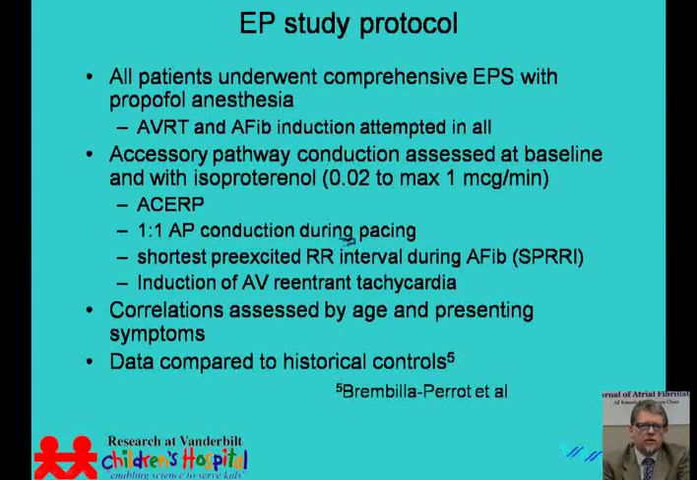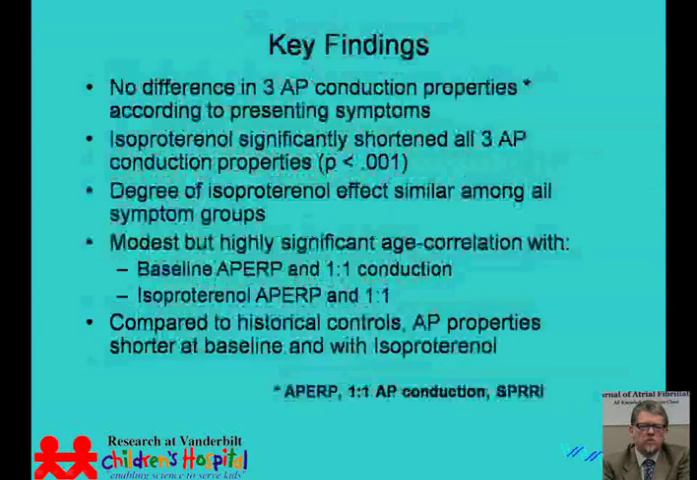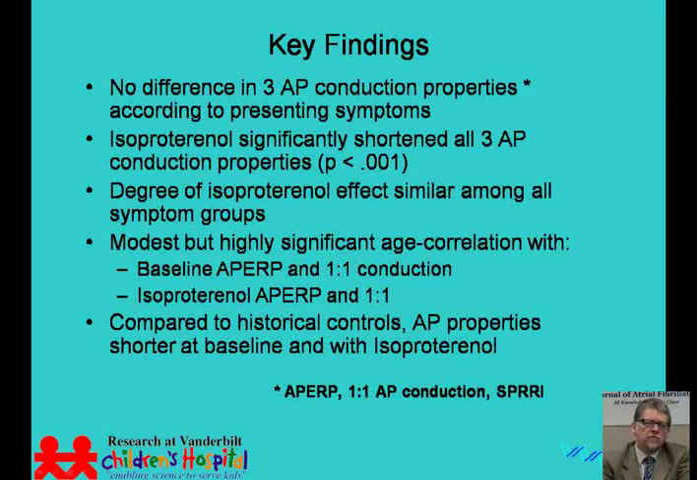Somewhat keeping with the notion that higher risk may be seen in the younger population, we saw a modest but highly significant age correlation with both the baseline accessory pathway ERP and one-to-one conduction patterns, and those conduction characteristics during isoproterenol infusion. Interestingly, the shortest RR interval during atrial fibrillation was not significantly affected by isoproterenol, at least not to the same degree as these other parameters.